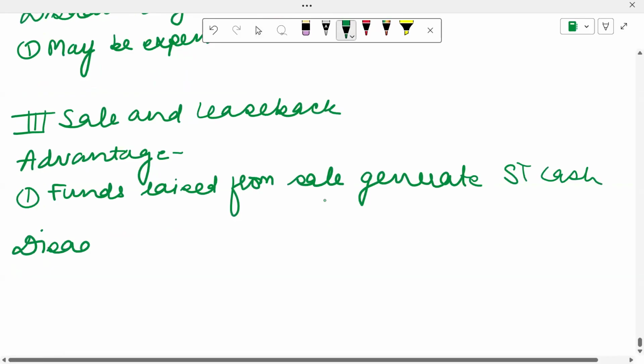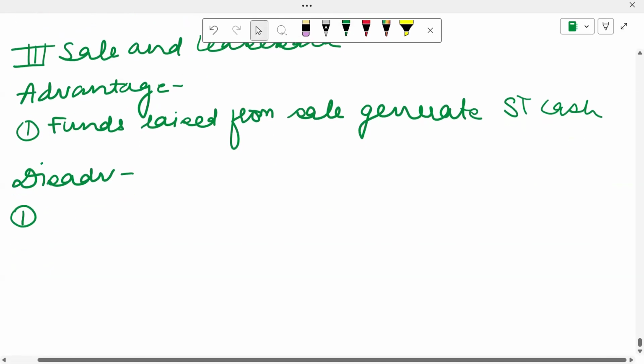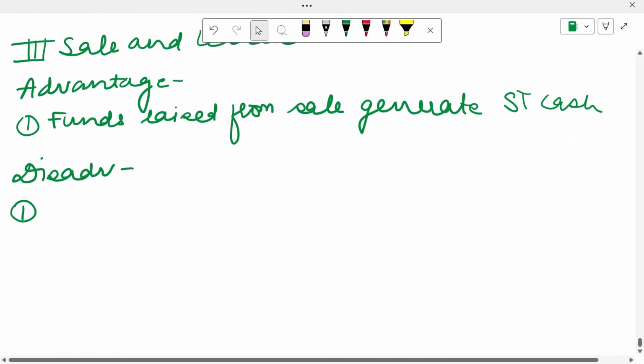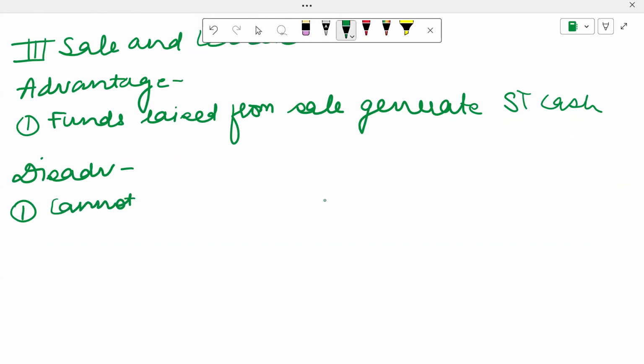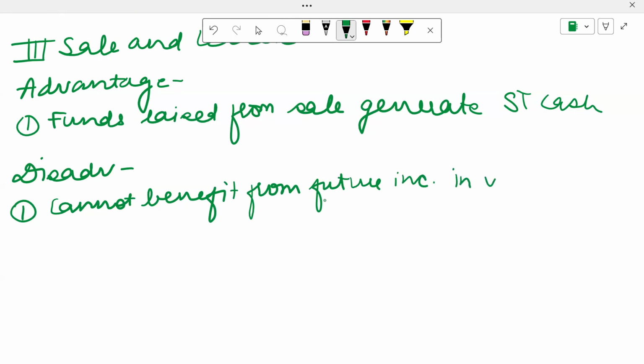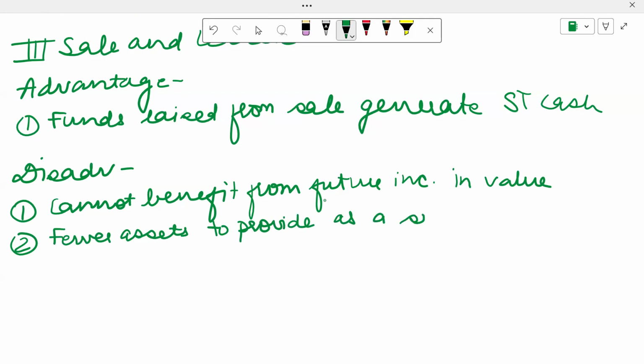Now let's talk about the disadvantages also. The company no longer owns the property, so they cannot benefit from the future increase in value. Another disadvantage is that the borrowing capacity gets reduced because now you're left with fewer assets to provide as security for a loan.